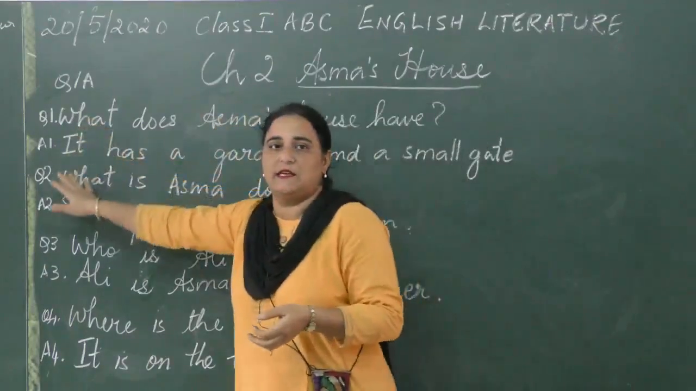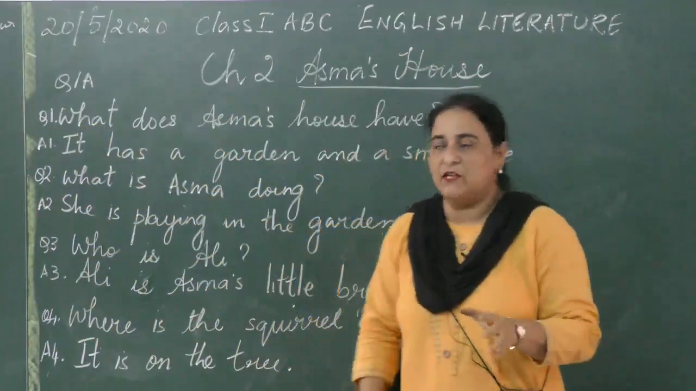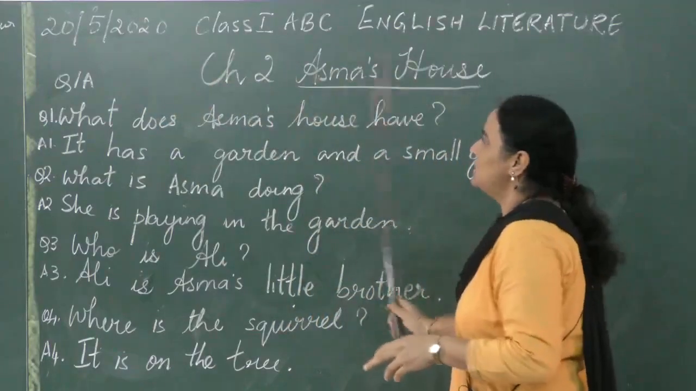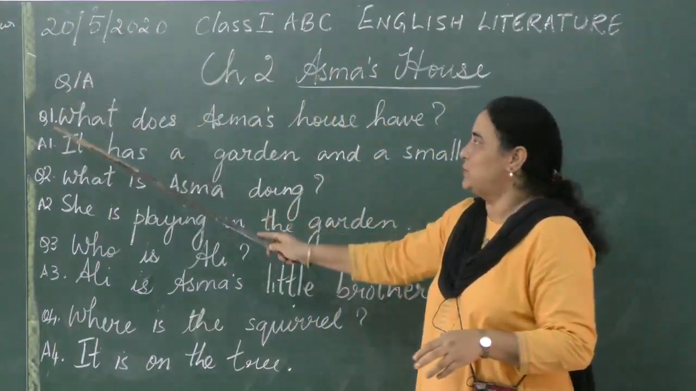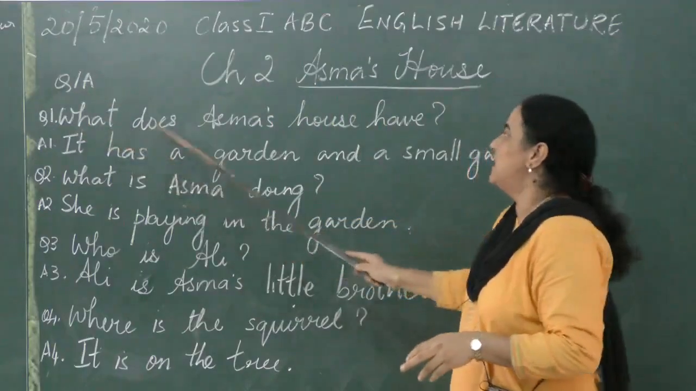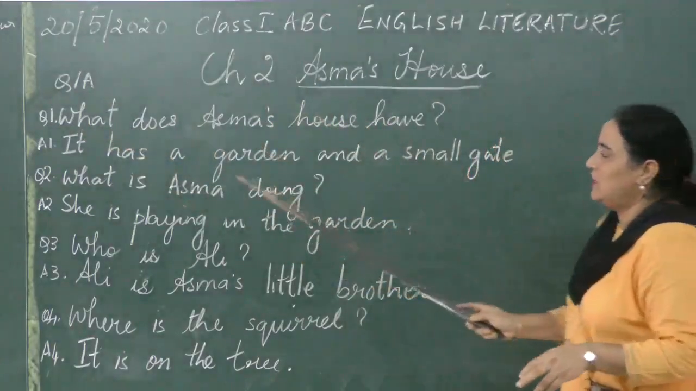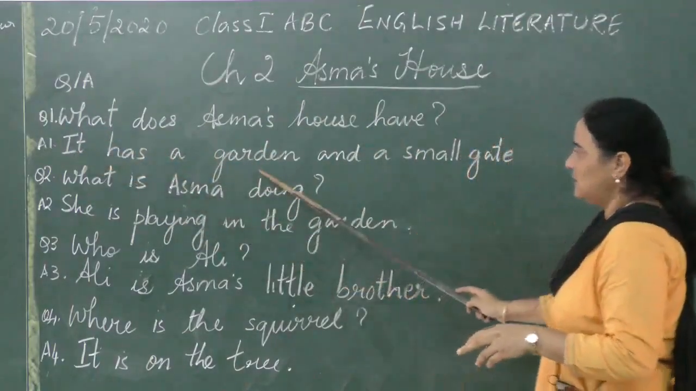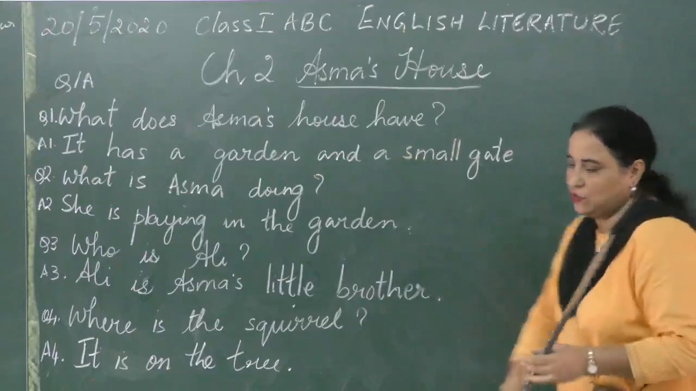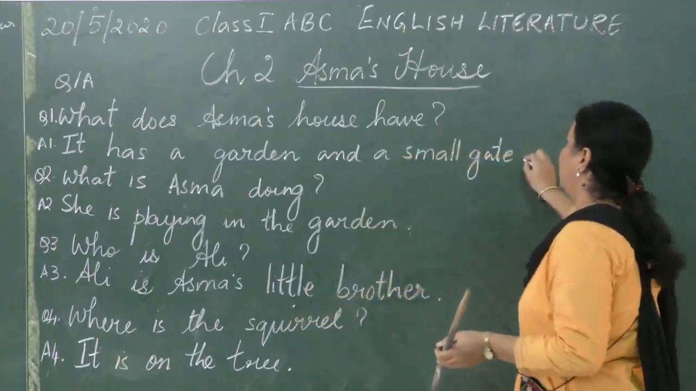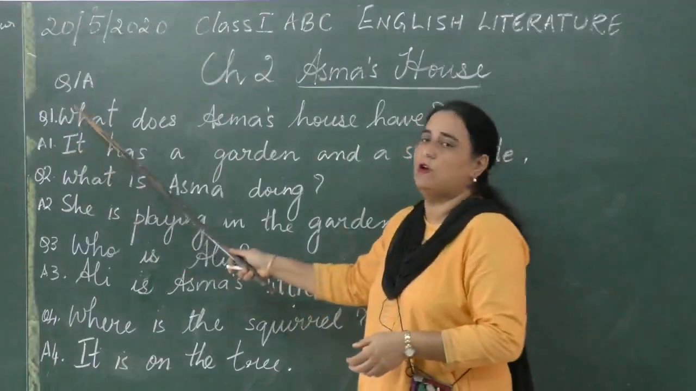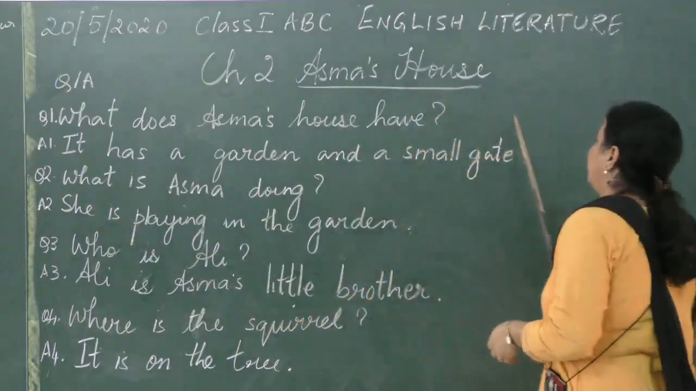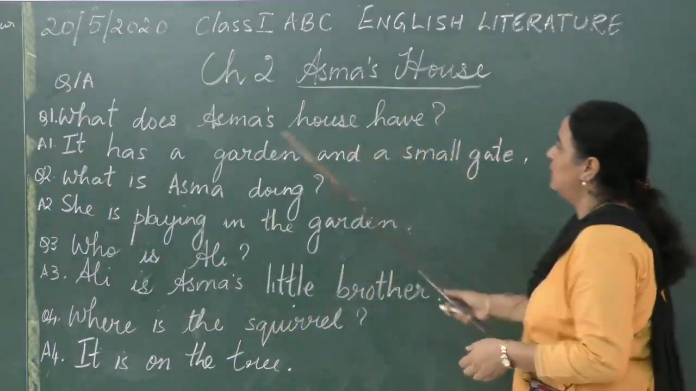So the question answers are here. You take a new page. Once you have taken the new page, you will write chapter 2, Asma's house, question answers. Question number 1 is, what does Asma's house have? The answer will be, it has a garden and a small gate, and then you will put a full stop. You will begin the answer with a capital letter. Always remember, you have to begin your answers with a capital letter and put the full stop or question mark.